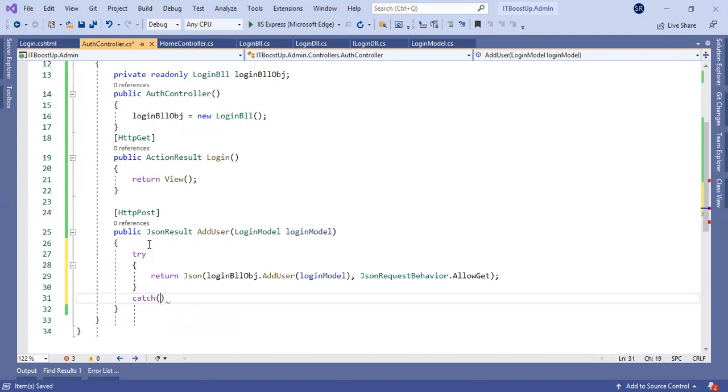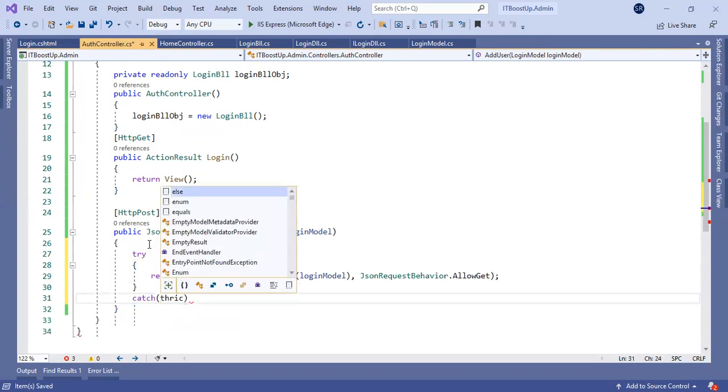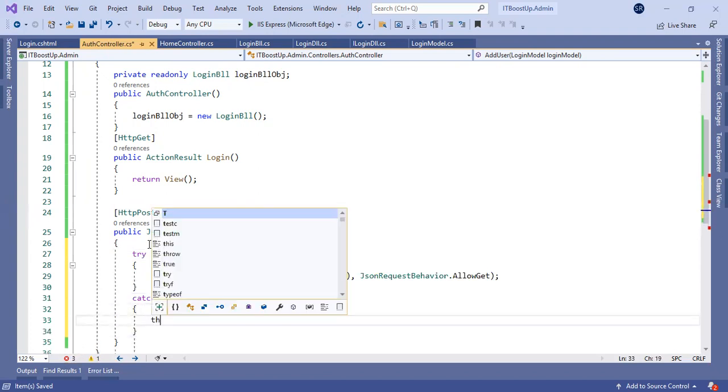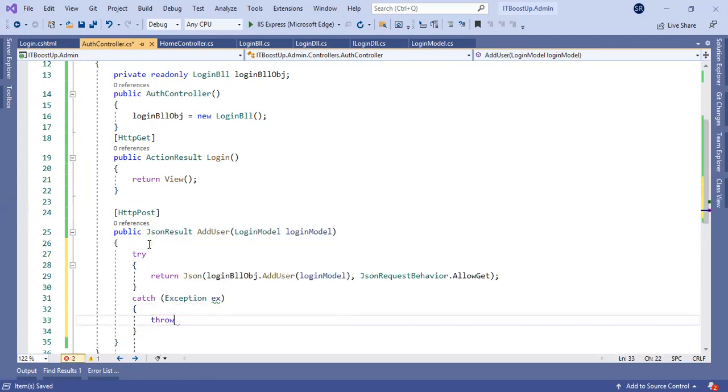We will create a common exception filter. But for the time being, I will just show that if any exception is coming, I will show that exception here using Show. Yes, so we have done this part.